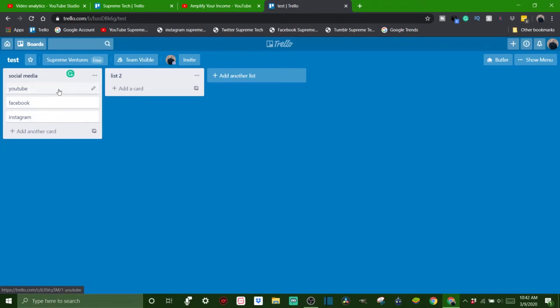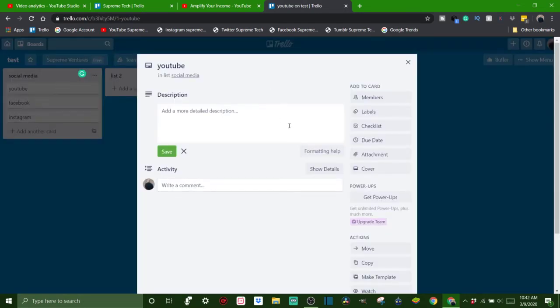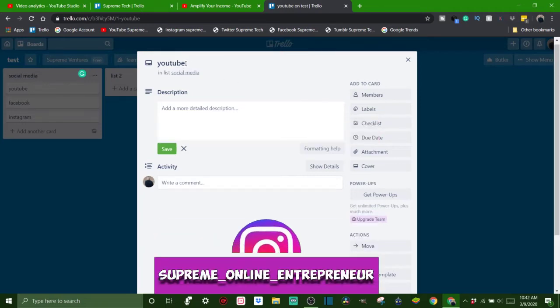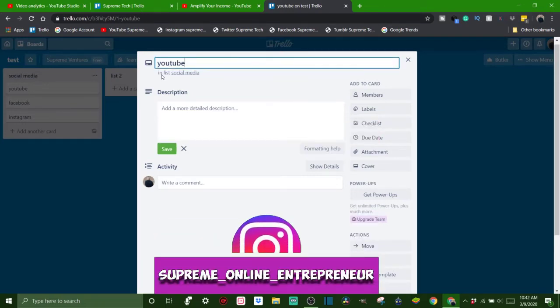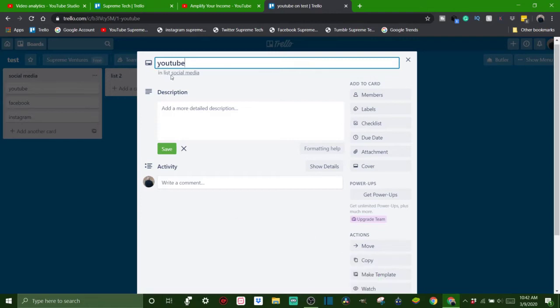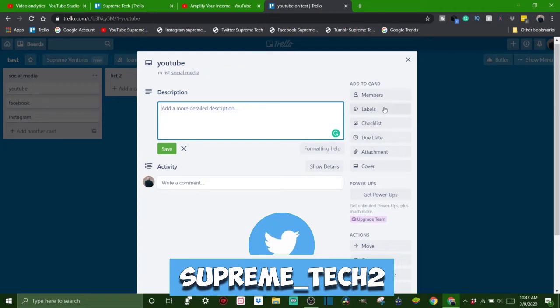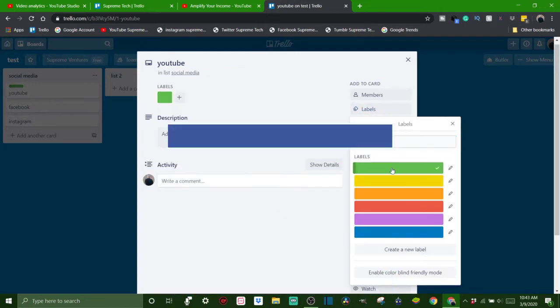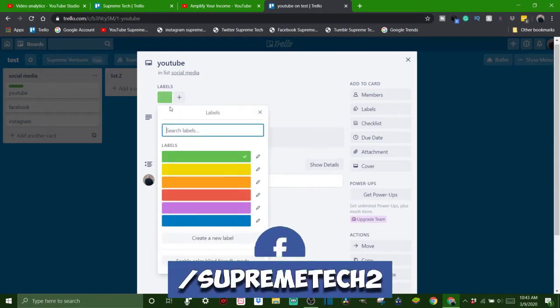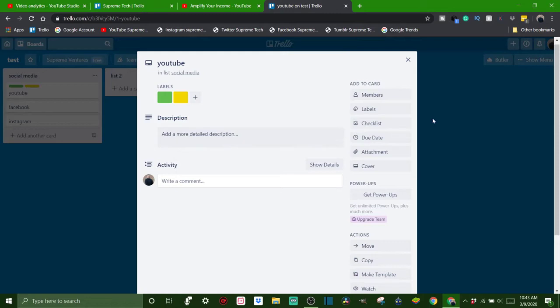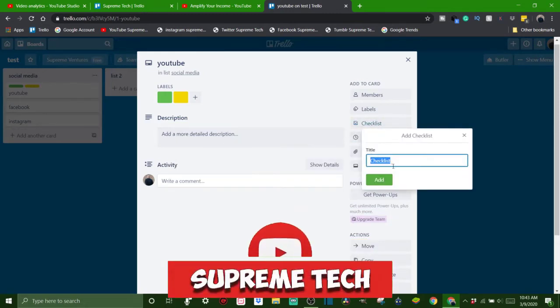Once you have the cards, you can click on each card and it's going to open up and it's going to have a lot of different options here. So up top, you can always change the name of it. Just click on it. It says it's in the list social media, right? You can write a description. You can put labels, color code labels. Got them right there. You can add checklists. This is what I like to do.